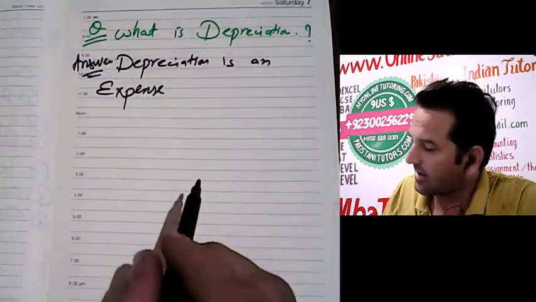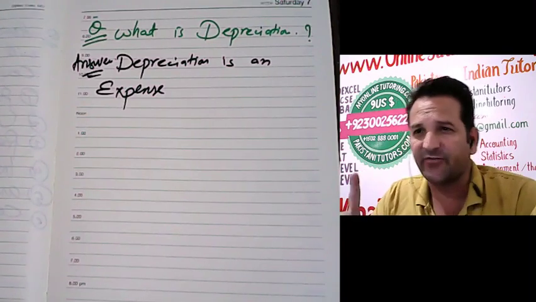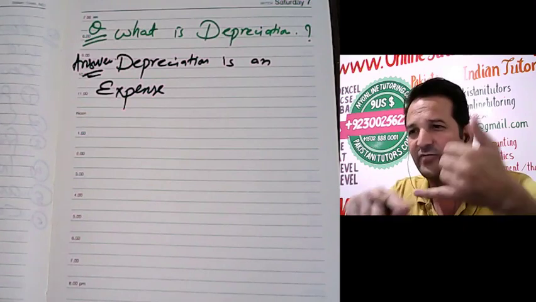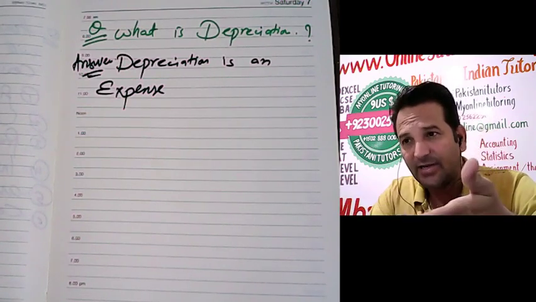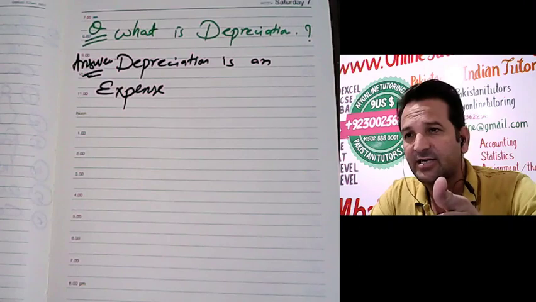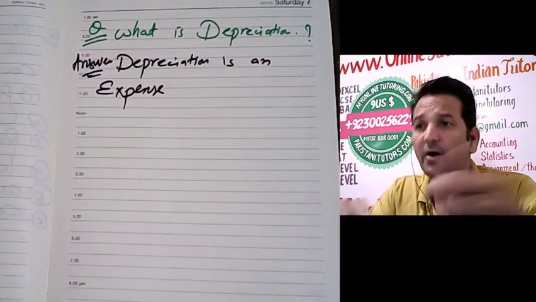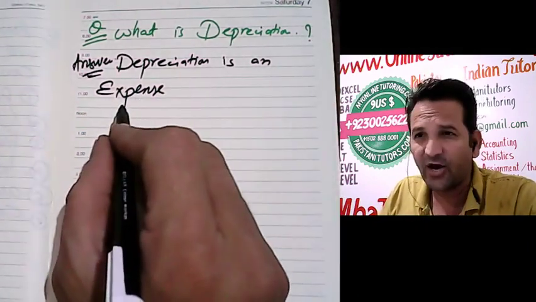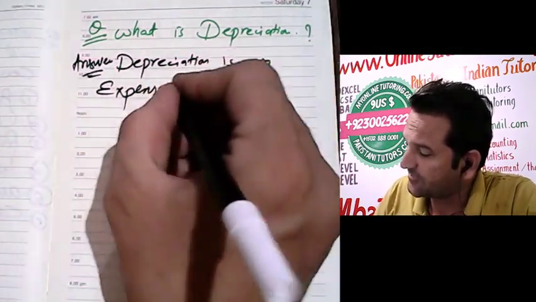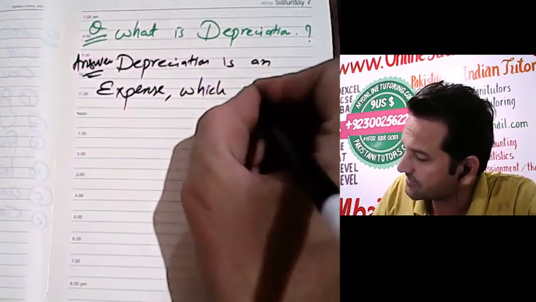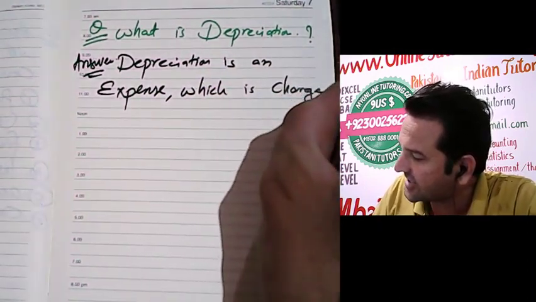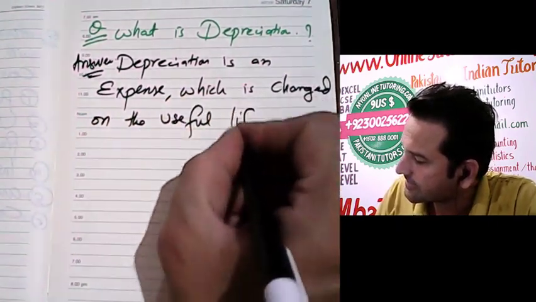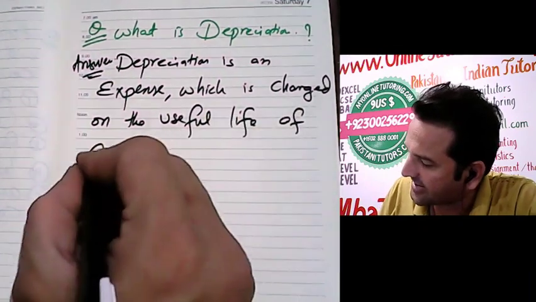Because we have five major pillars of accounting, so you have to put anything into those five pillars. Either you will say it is an asset, liability, expense, capital, or revenue. So what is depreciation? Depreciation will come under the heading of expense. Depreciation is an expense which is charged on the useful life of an asset.